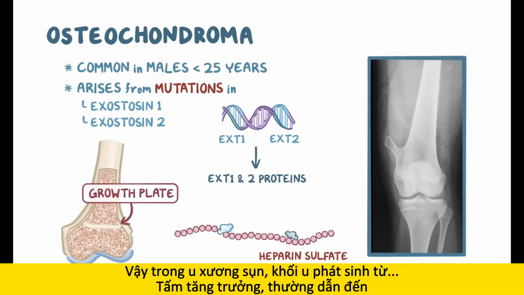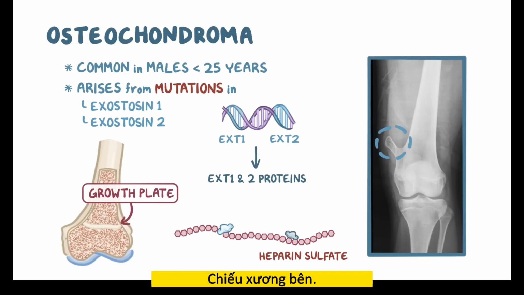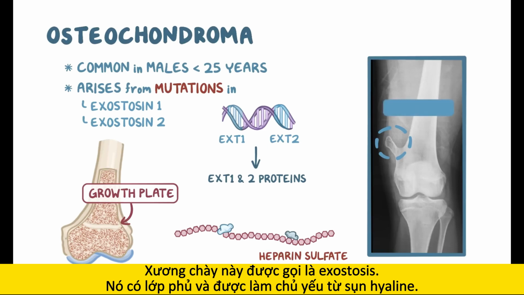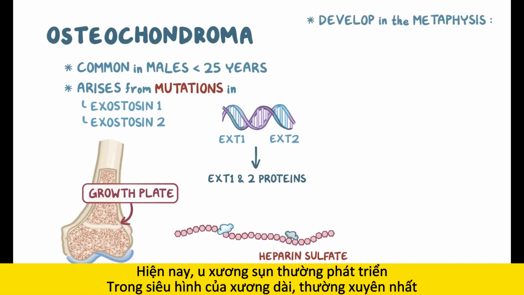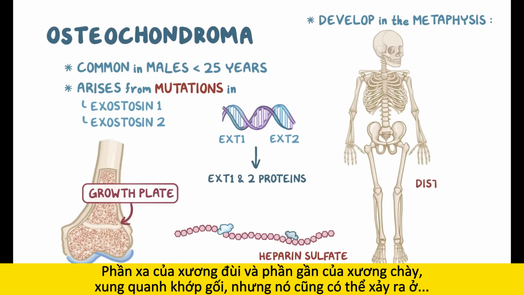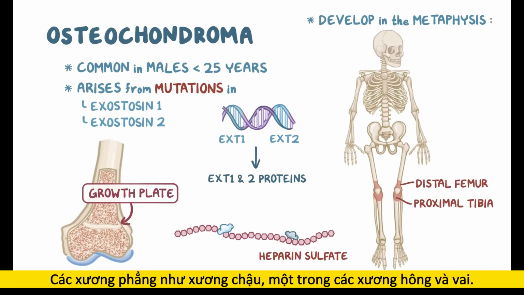So in osteochondroma, a tumor arises from the growth plate, and it typically results in a lateral bony projection. This bony stalk is called an exostosis, and it has a cap made mostly of hyaline cartilage. Now, osteochondromas typically develop in the metaphysis of long bones, most commonly the distal femur and the proximal tibia around the knee joint, but they can also occur in flat bones like the ilium, one of the hip bones, as well as the scapula.